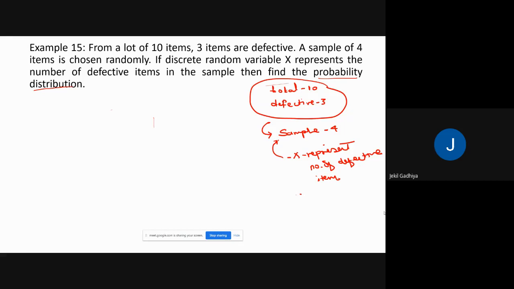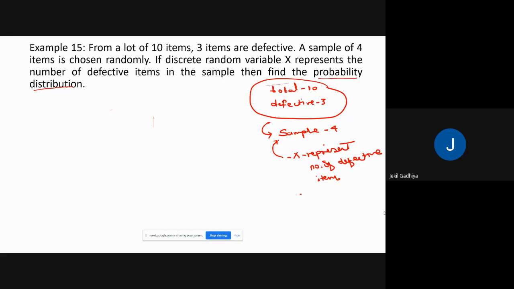Okay. Now question is, if we consider random variable x as a discrete random variable and it represents the number of defective items in the sample. Again I repeat, if we consider a discrete random variable x which represents the number of defective items in the sample, then find the probability distribution.